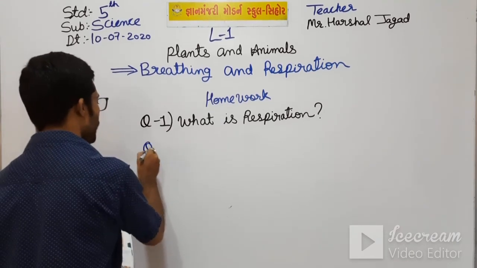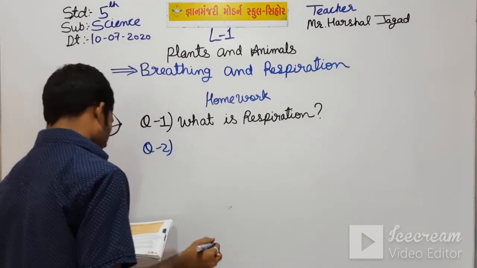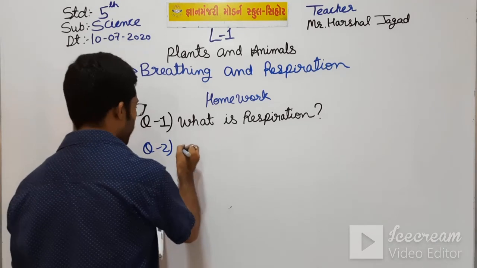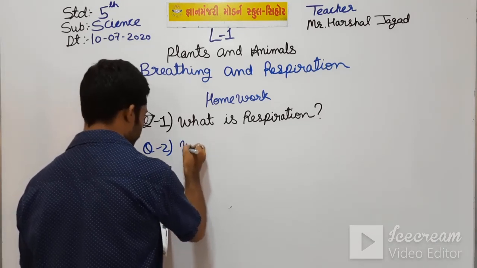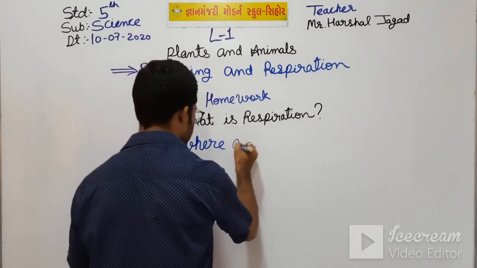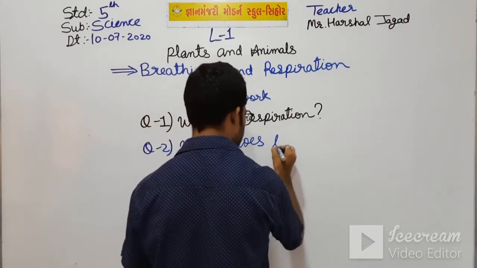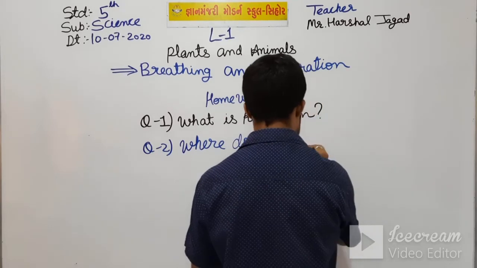The question number 2. From where does the terrestrial animals live?